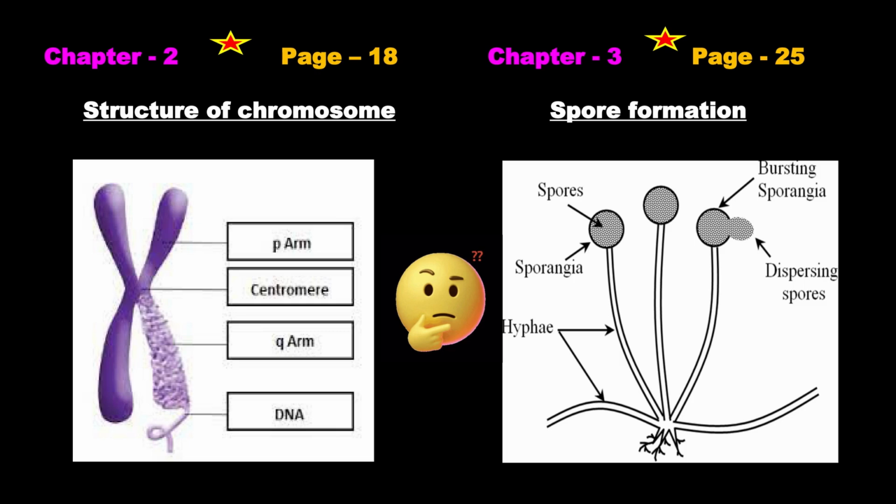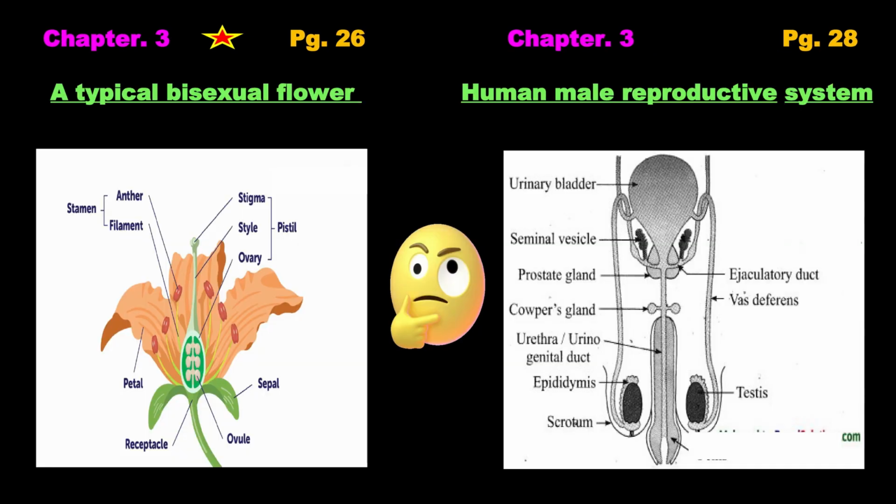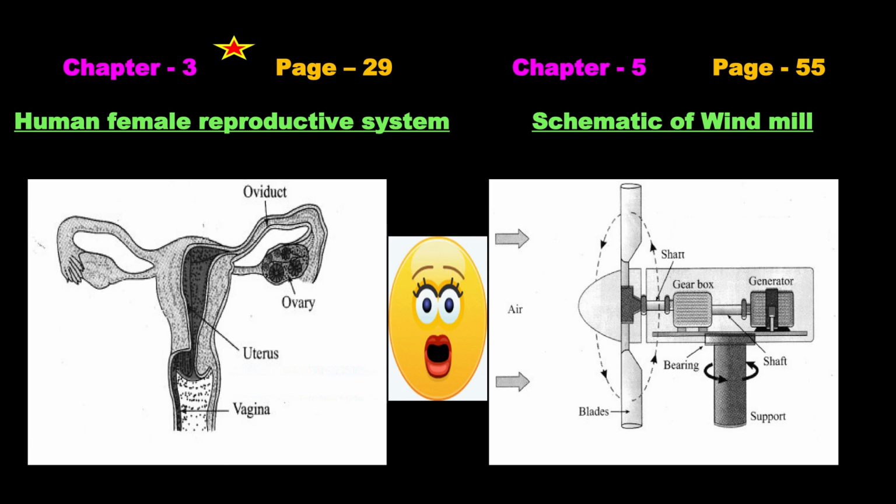So see this. The next slide is of structure of chromosomes, spore formation. This also comes in the board examination. So I have given the page number also, remember that, and try to practice it. And draw with pencil only, no sketch pen, no color pencils are required. Next one is the human male reproduction and a typical bisexual flower. This also you see, with chapter number and page number I have given. And then you are having human female reproductive system and schematic of wind. That also with page number and chapter number I have given.